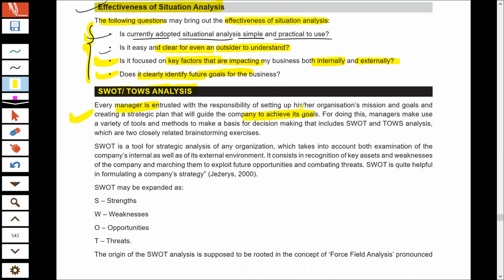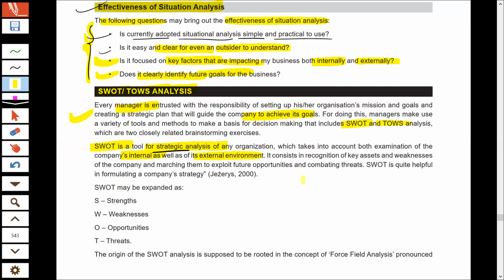Now there are a variety of tools that we can use to get a proper understanding of our environment. SWOT and TOWS are those tools which guide us to do proper situation analysis. SWOT is a tool that helps us in strategic analysis, which is nothing but your environment analysis. With the help of SWOT, you can do proper environmental analysis. SWOT takes into consideration the examination of both our internal and external environment.